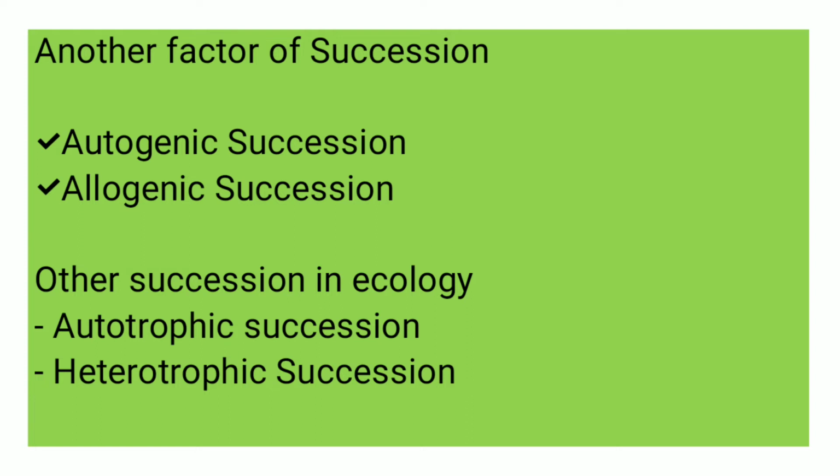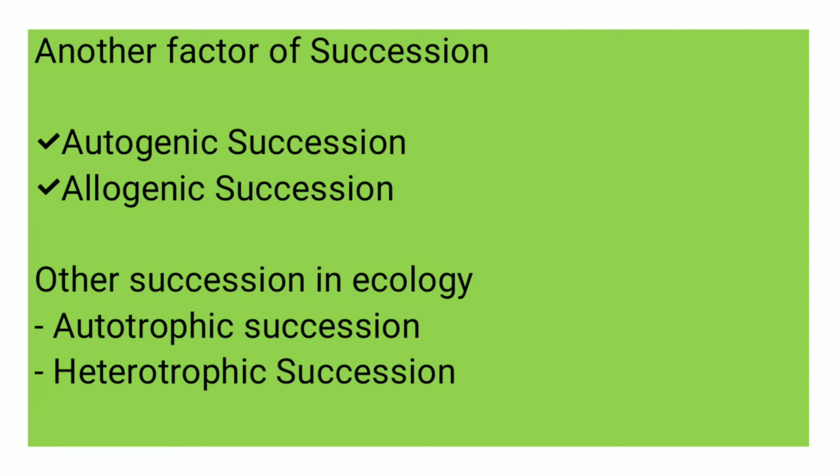The change from an abandoned agricultural field to a mature forest is an example of autogenic succession. It talks about the lifespan of organisms in the community, and how the community changes throughout that lifespan.